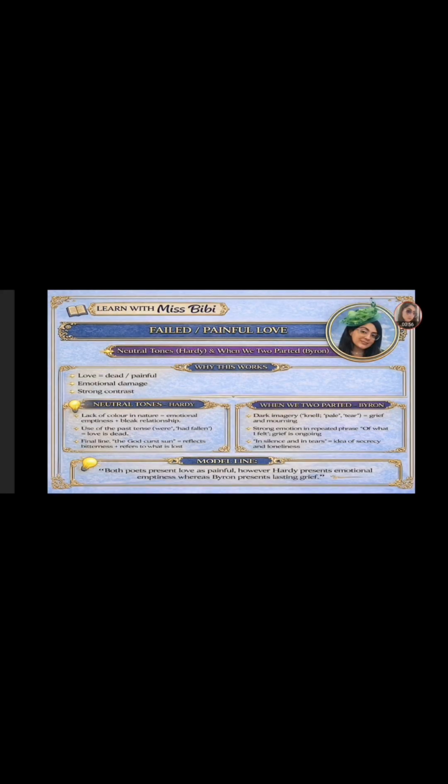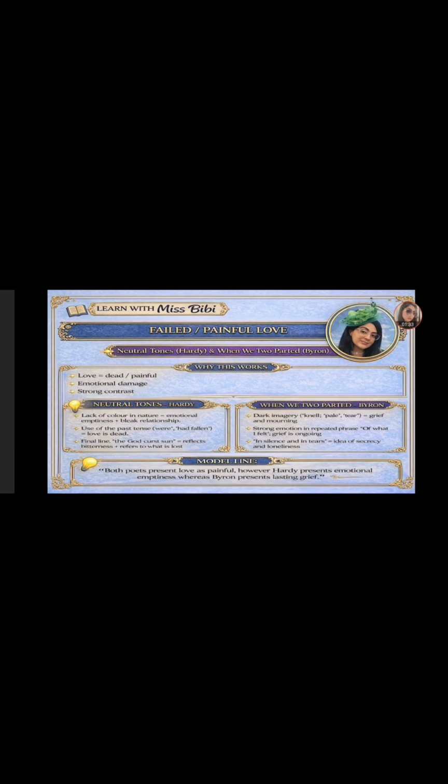Right, let's start by reading the question carefully. Compare how poets present love as painful. So the key theme here is painful. Straight away, what is the key word? Painful. So everything we write must link back to love being painful. What do you need to do? This is a comparison question, so you must write about both poems and compare throughout. Use quotes from both. Analyse methods, your AO2. Include context, your AO3.